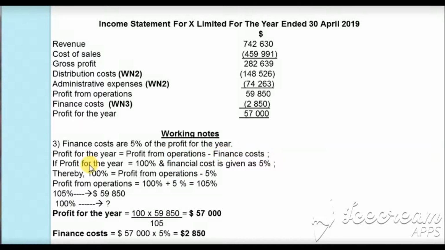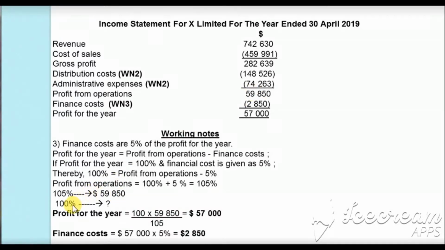And if we take the profit for the year as 100%, we know the finance cost is 5%, and if we substitute it in the formula, that is 100% is equal to profit from operation minus 5%, then we will get profit from operation is equal to 100% plus 5%, because if we take 5% to the other side, it becomes plus. We will get this as 105%. So if it is 105%, the value is $59,850, which we have calculated here.